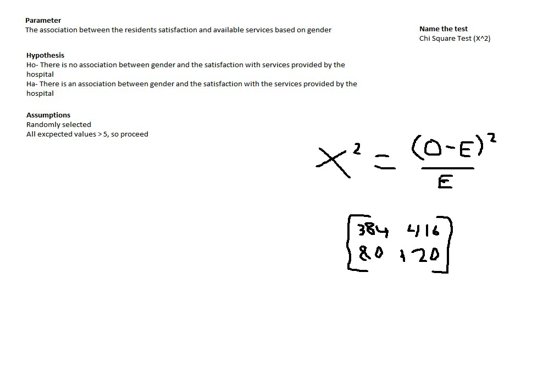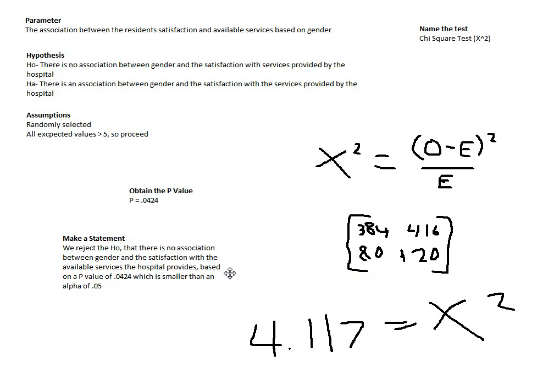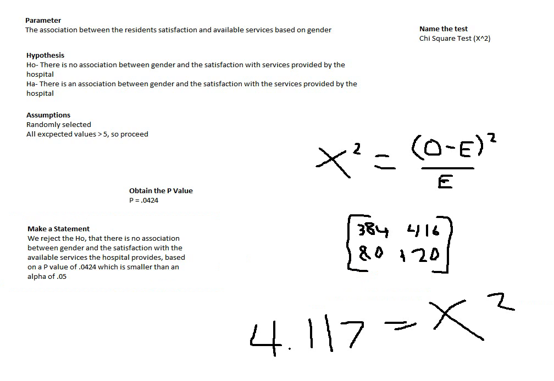not a z-score, but the chi-square of 4.117. Next, we use this to obtain the p-value, which comes out to be 0.0424. Using this, we make a statement. We reject the null hypothesis that there is no association between gender and the satisfaction of the available services the hospital provides, based on a p-value of 0.0424, which is smaller than our alpha value of 0.05.